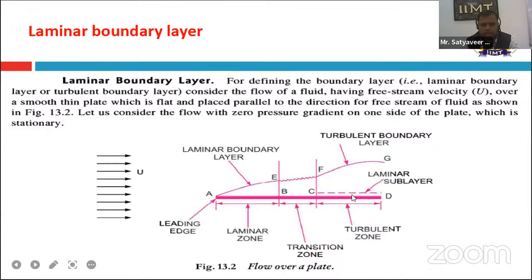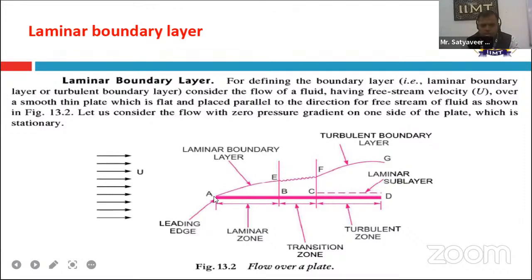Suppose this is a plate, and this plate has two ends, end A and end D. A is called the leading edge, and D is called the trailing edge. If we flow the liquid on this plate, then this type of figure can exist. So in this case, we have divided this plate into three regions.